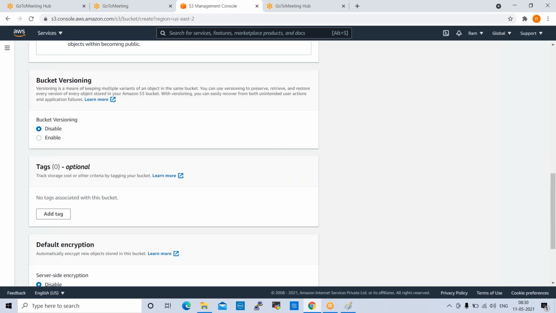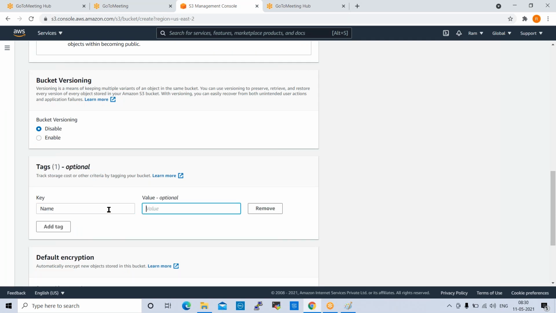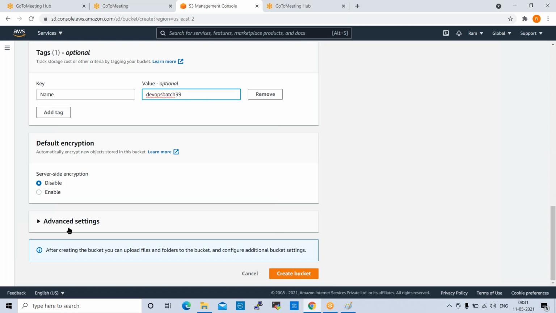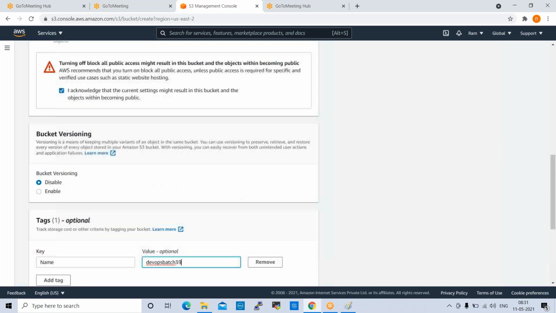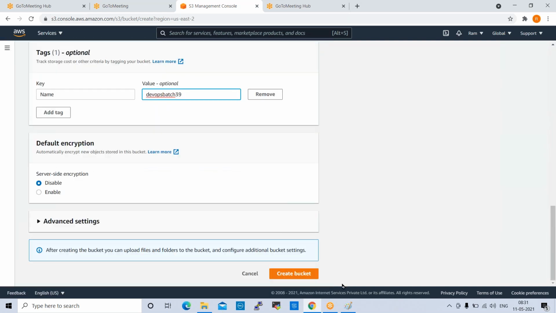Next one is tags. Tags are for our understanding, so we can give some tag name. Next one is encryption. If you want to encrypt the data you stored in the S3 bucket, you can enable encryption. Click on Create bucket here.